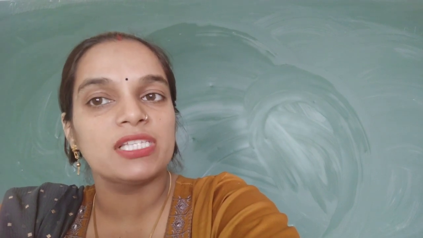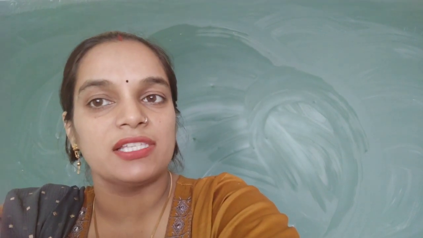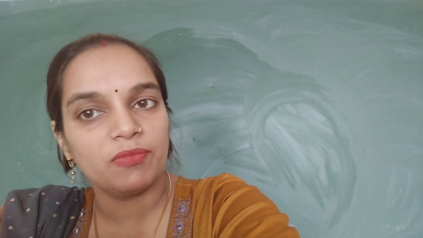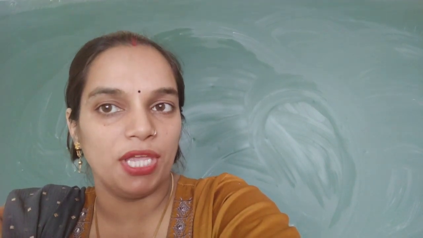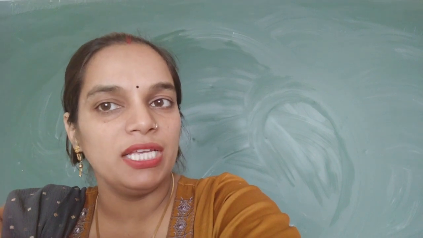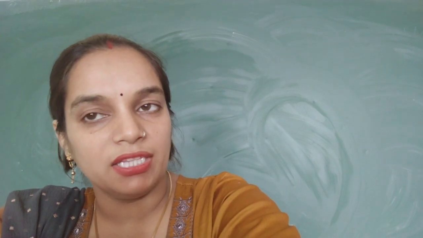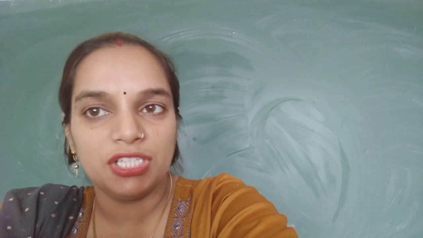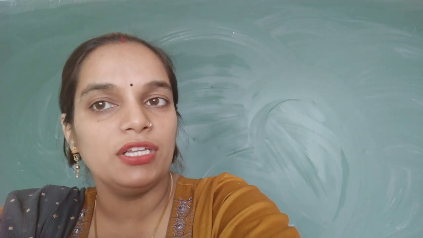If the polynomial is quadratic, meaning its degree is 2, there will be two zeros. If the polynomial is cubic, then there will be three zeros of the polynomial.